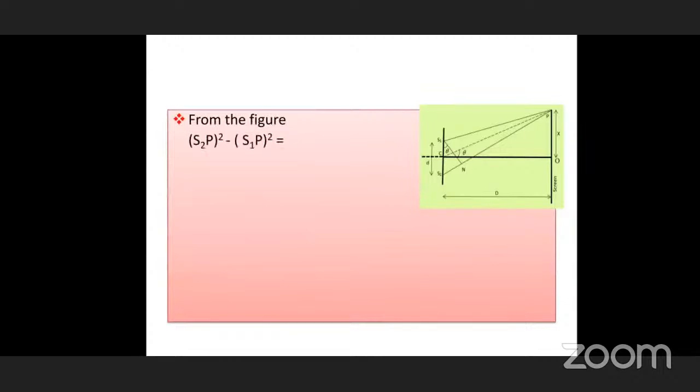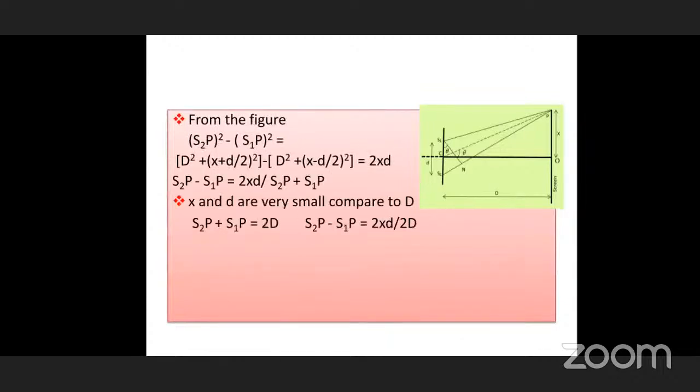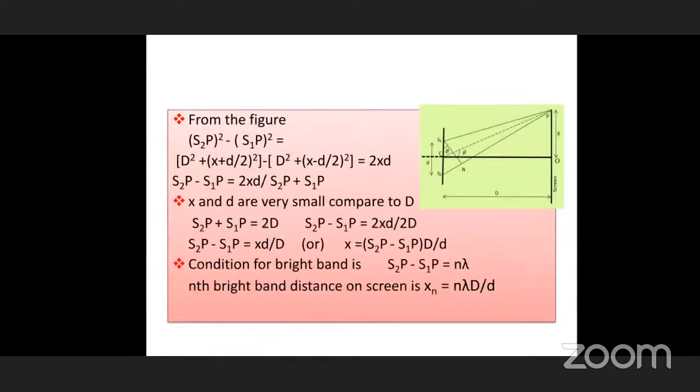Now, you see this diagram. From the figure, we are going to see S2P square. Why am I taking S2P? Because S2P is greater than S1P, so to get a positive value I am writing S2P square minus S1P square. S1P is small when compared to S2P. What is S2P square?